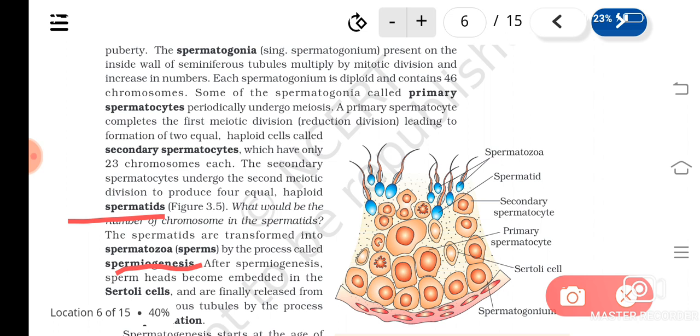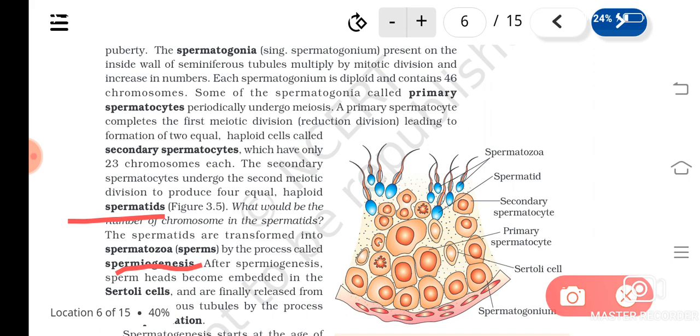Sperm is a long cell, isn't it? Its structure is different from the normal animal cell, so it has to convert into that. And that process is called spermiogenesis. After spermiogenesis happens, the sperm with their heads get embedded in the Sertoli cells.